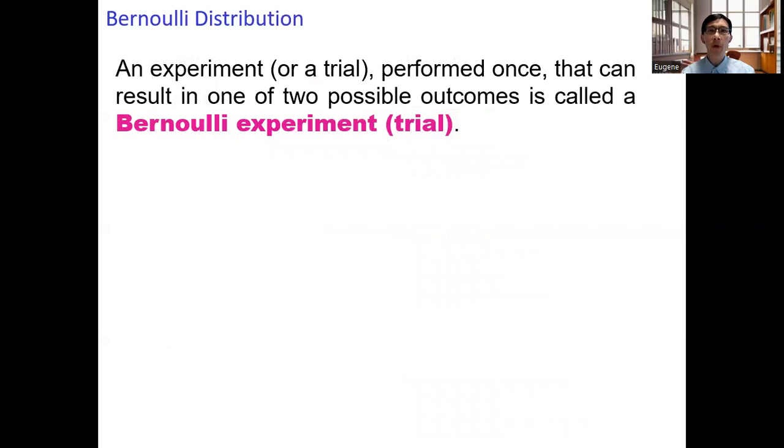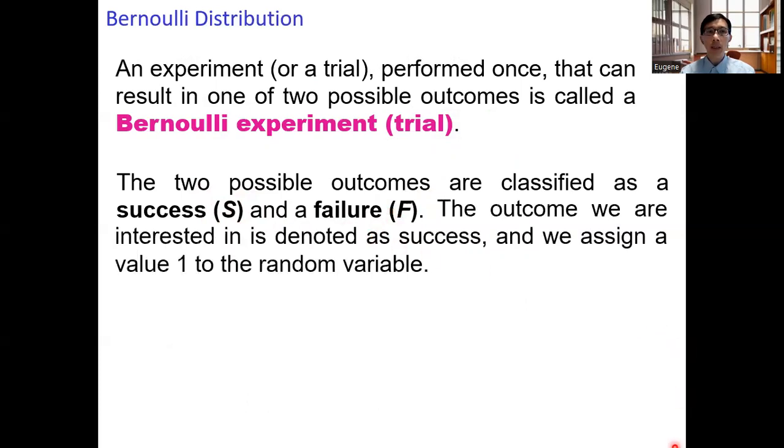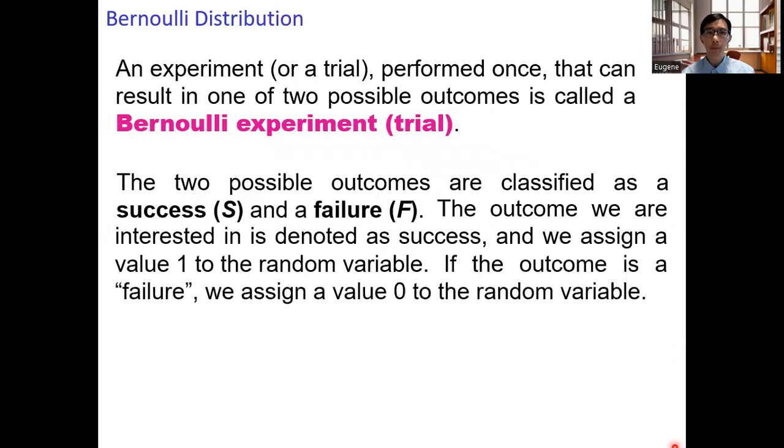An experiment performed once that can result in one of two possible outcomes is called a Bernoulli experiment or a Bernoulli trial. The two possible outcomes are classified as a success and a failure. We use S to denote successes and F to denote failures. The outcome we are interested in is denoted as success, and we assign a value 1 to the random variable. If the outcome is a failure, we assign a value 0 to the random variable.